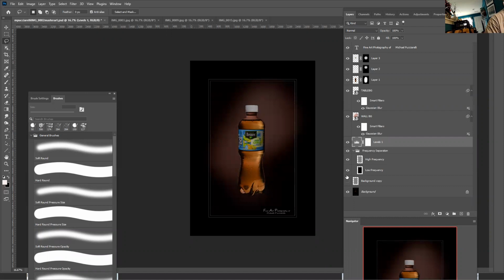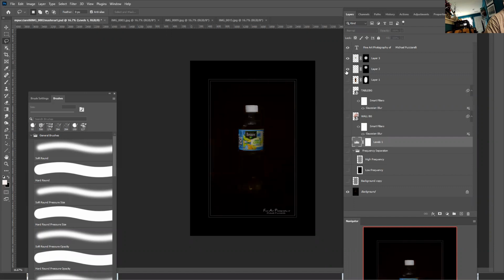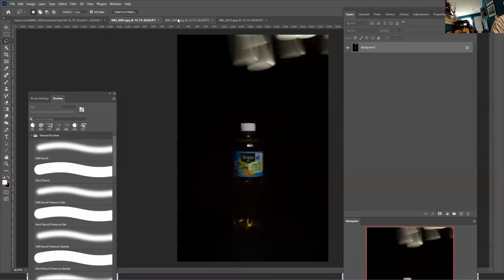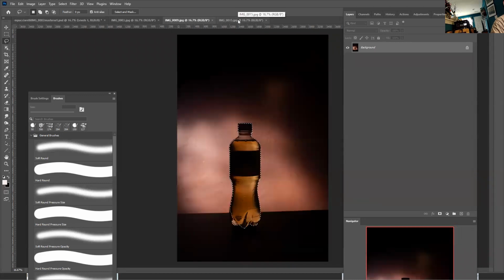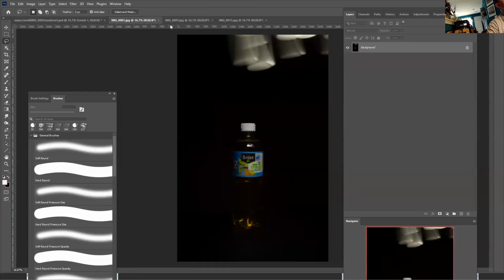First, I'm going to deselect all the layers. This is called the master blank file. And then these are JPEGs I exported from Lightroom. When I take the files out of the card, I put them in Bridge. I have a folder for the master art file, and then I have a folder for the solo parts.